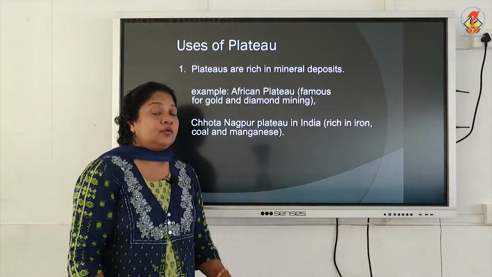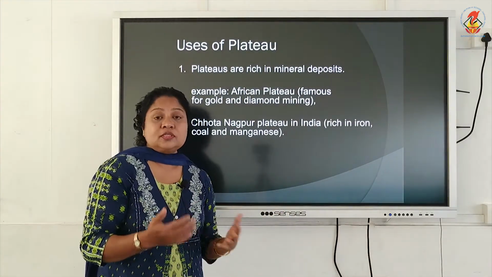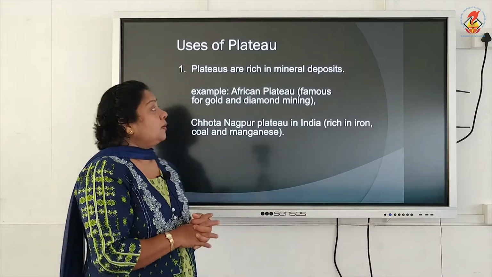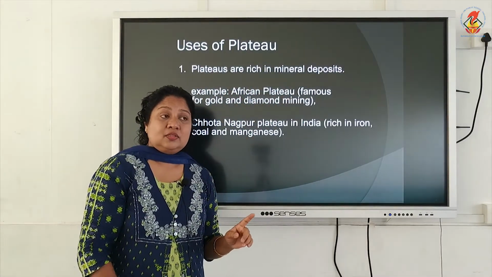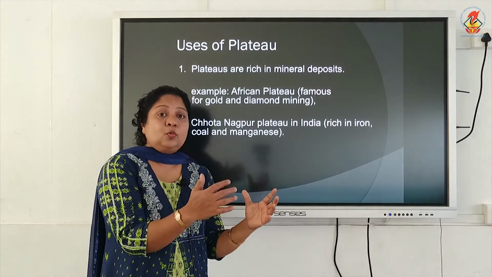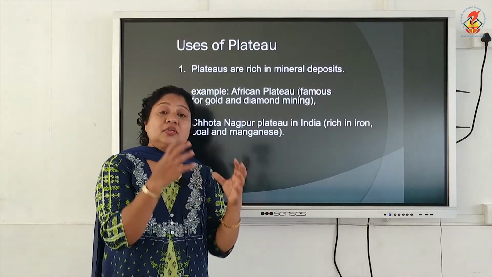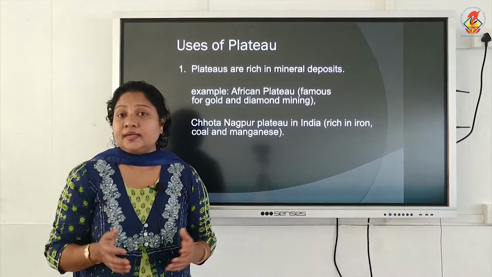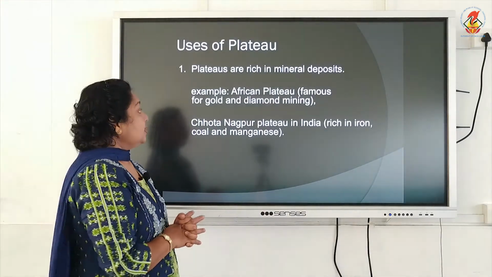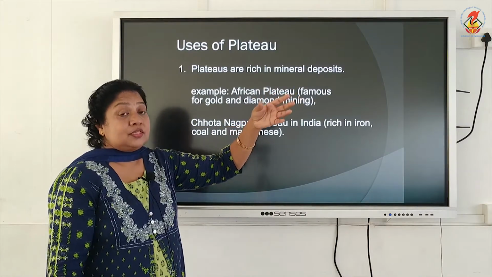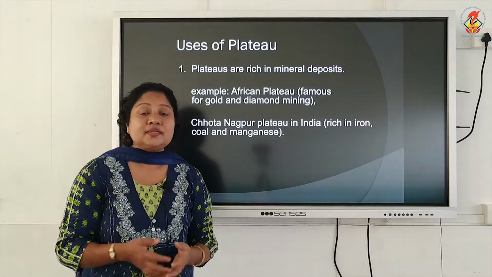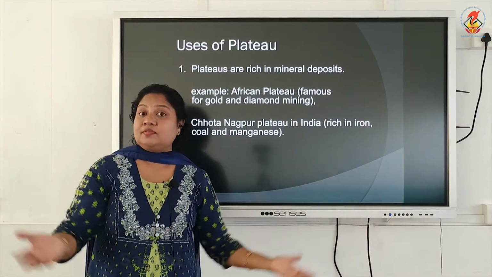Now coming to the plateau, there are so many uses. Plateaus are rich in mineral deposits. When we excavate the plateaus, we can see rich mineral contents there. Because of this mineral availability, many mines are situated in plateau regions in different parts of the world.